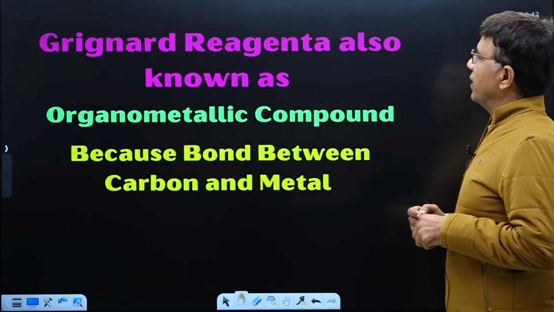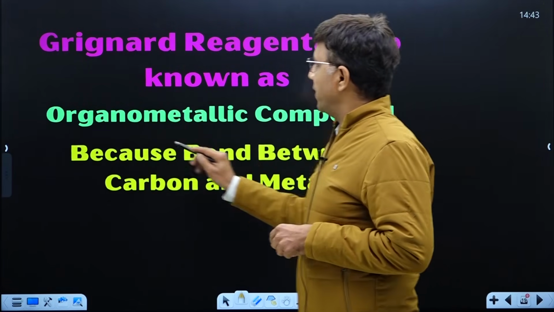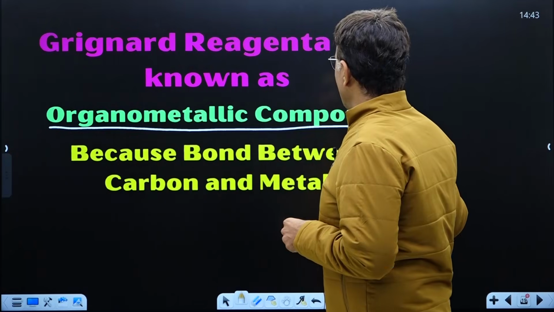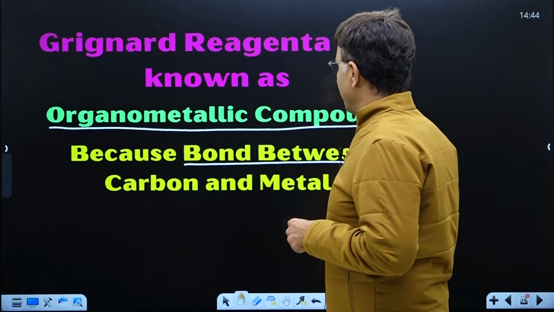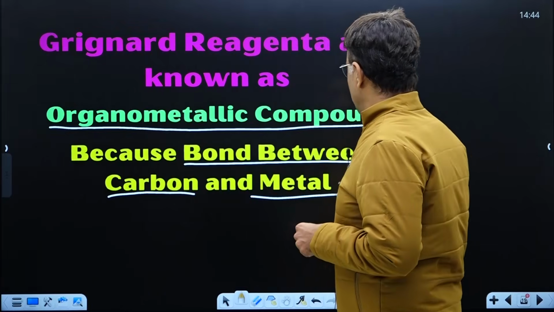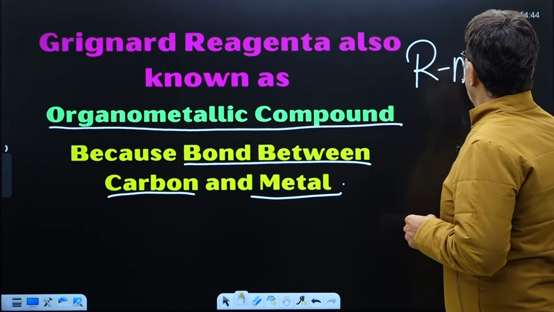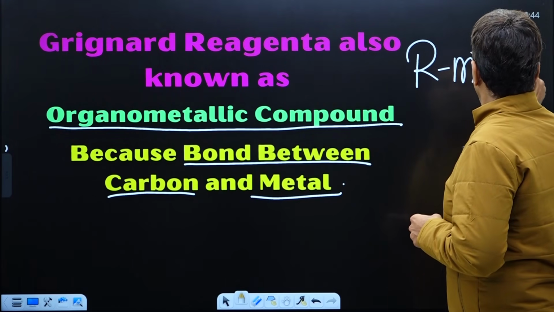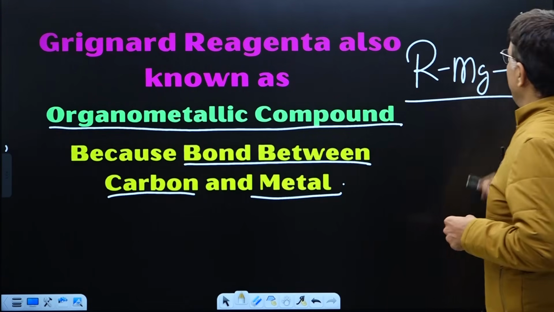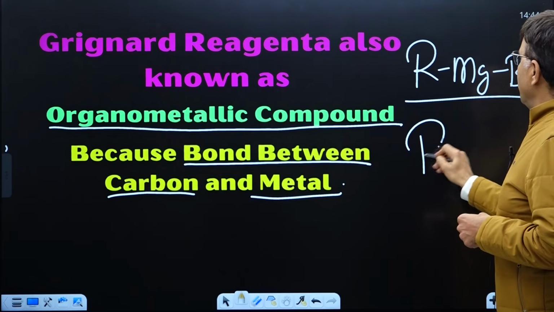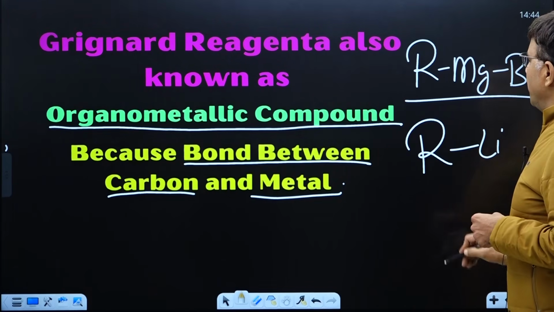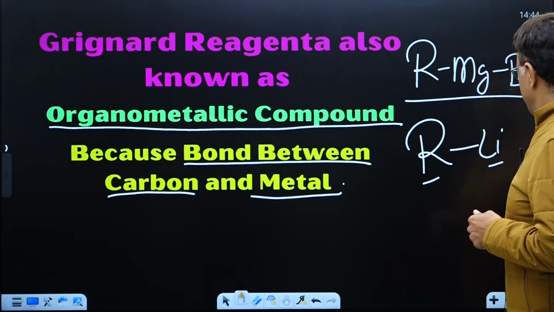I already explained Grignard is also known as organometallic compound, because of the bond between carbon and metal. Usually we learn Grignard reagent. Apart from Grignard, RLi is also an organometallic compound, with a bond between carbon and metal.